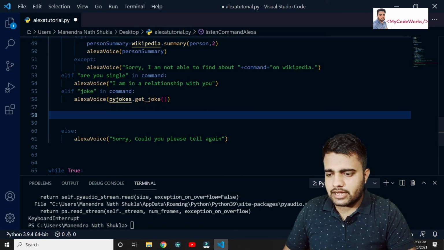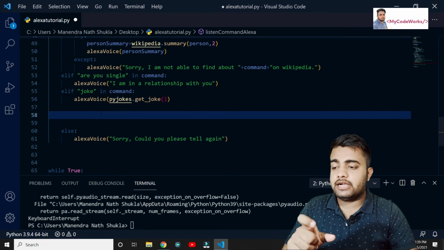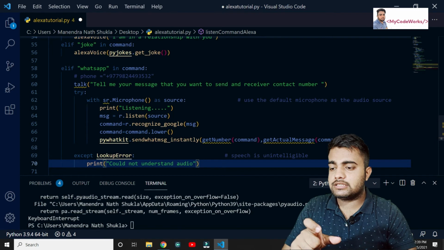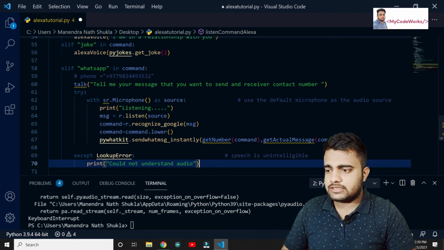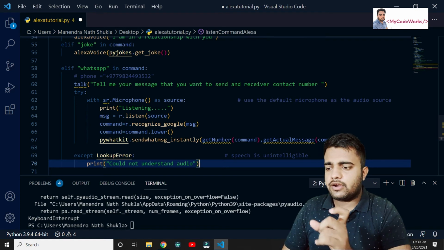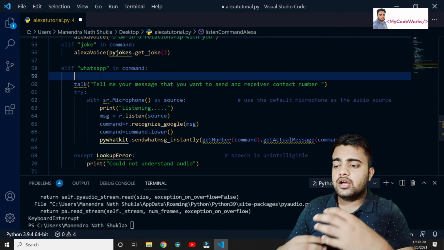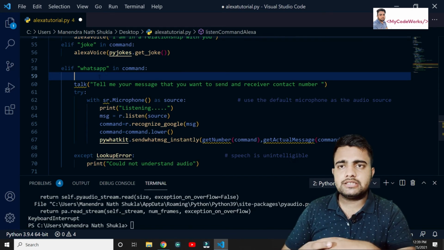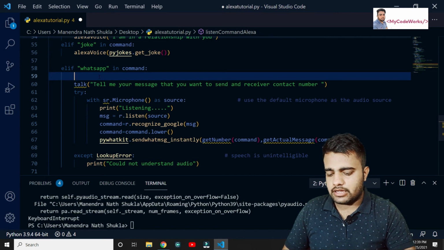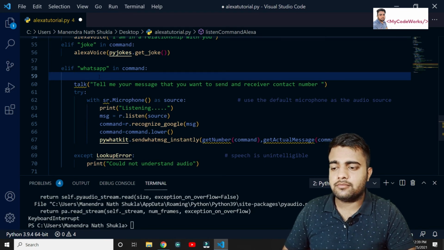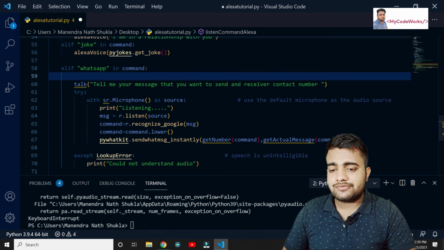So as you can see here, if WhatsApp is inside that command, then it's going to automate or process the sending of a message on WhatsApp, right? So basically Alexa will say in its voice, "Tell me your message that you want to send, and the receiver's contact number." It will say that only.